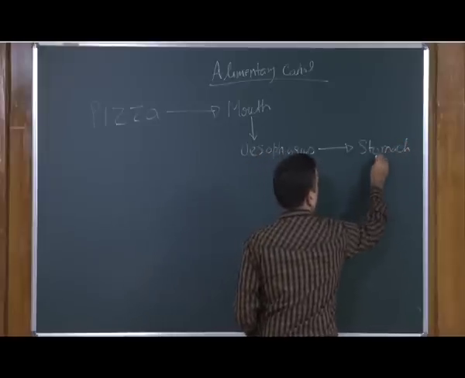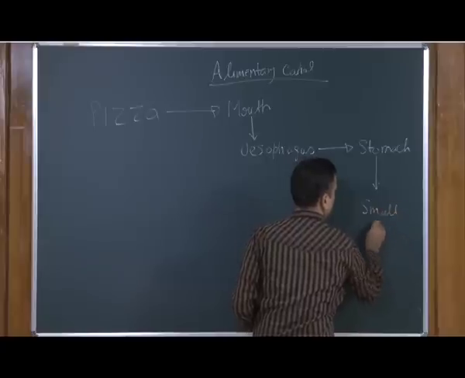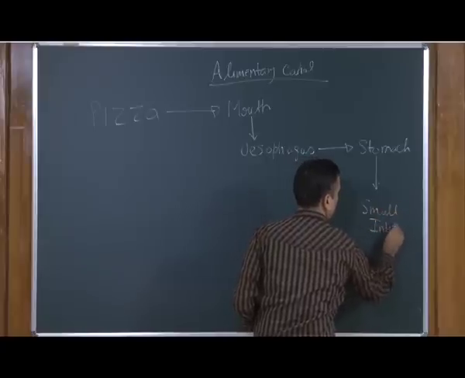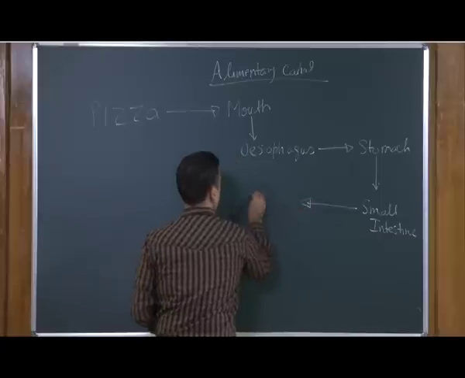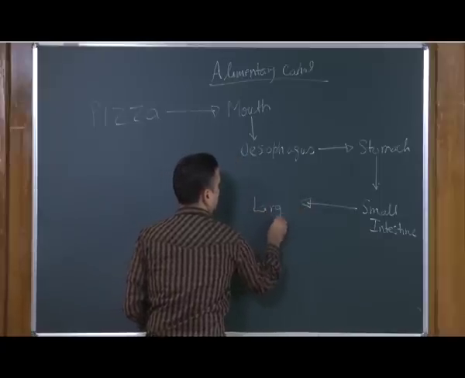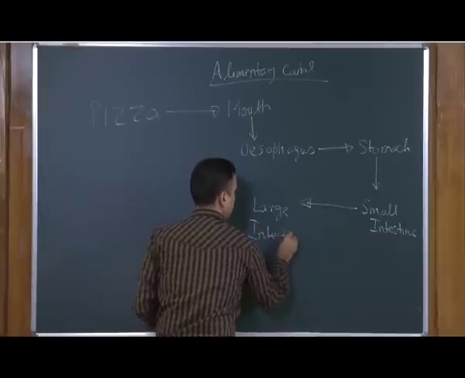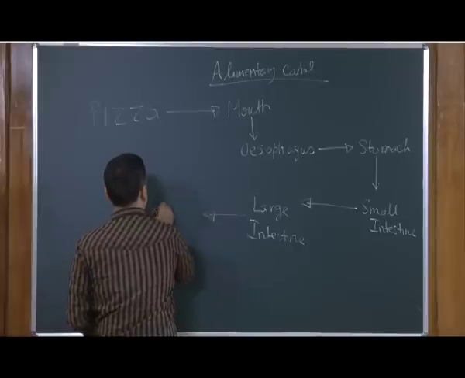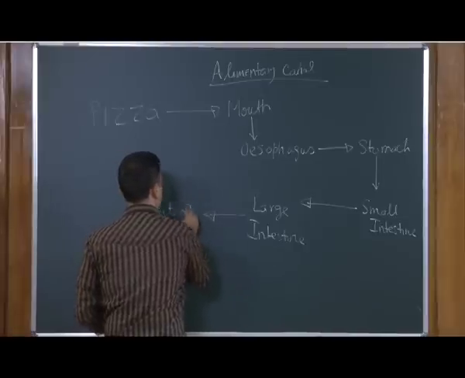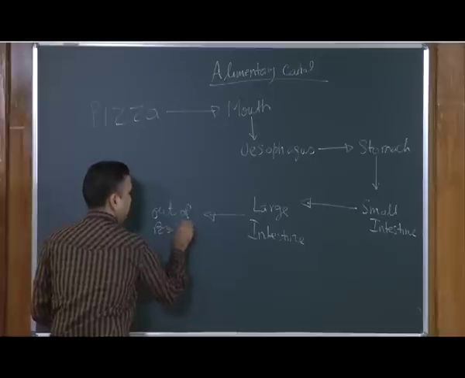From the stomach it enters into the small intestine. And from the small intestine it enters into the large intestine, and then from the large intestine whichever is undigested food goes out of the body.